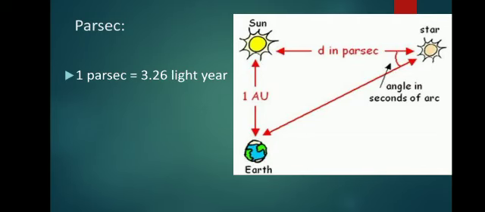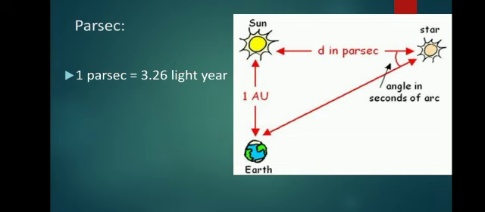The next one is the parsec. A parsec is a unit of distance used to measure astronomical objects outside the solar system. What are astronomical objects? A star is very familiar. Any others? Galaxies, yes, Rama.